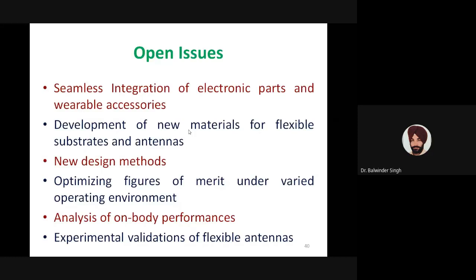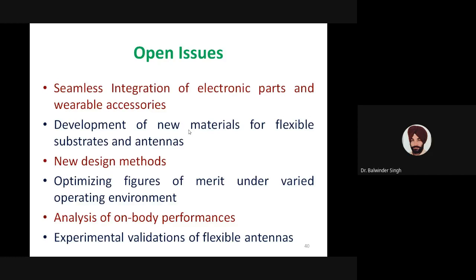Development of new materials for flexible substrates and antennas is another major issue. Where this 3D printing or, as our director specified during the inaugural address, we have to integrate with material science people or the researchers who are working on nanomaterials. This is another major issue: how to develop new materials. As antenna researchers, we may not be technically sound enough to deal with the materials, so we need to take help of the material science people.